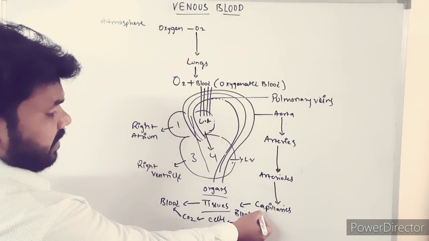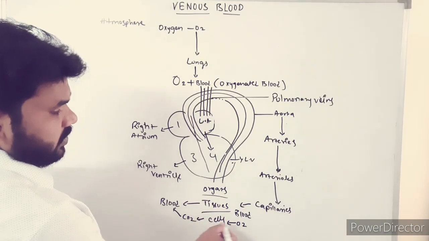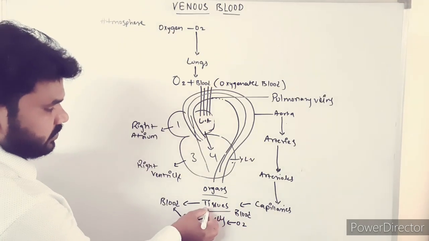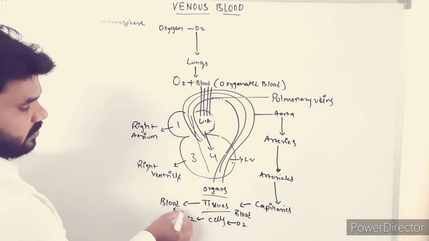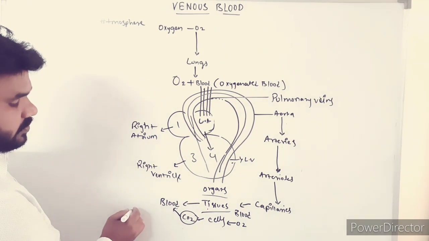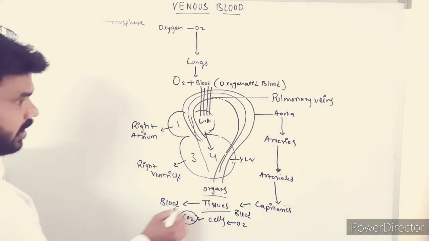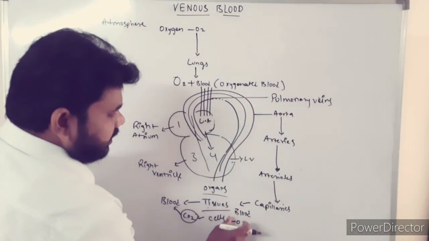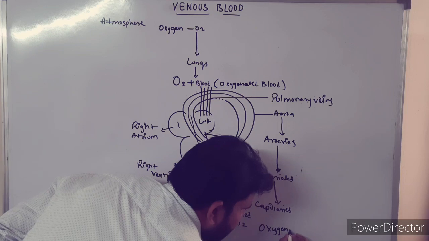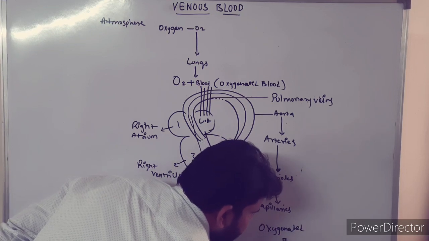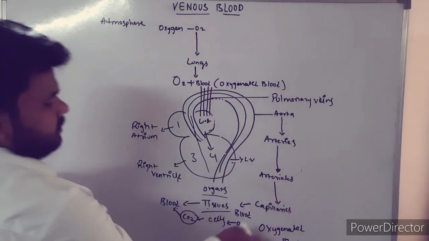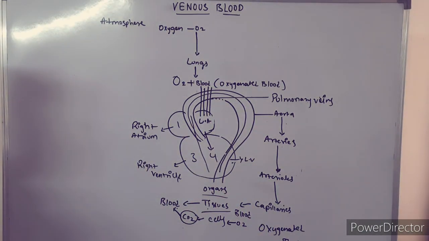So here, when these capillaries deliver the blood to the tissues, the oxygen present inside this oxygenated blood will enter into the tissues, and that blood will carry CO2 which is present inside the tissue. From here to here, this blood is called oxygenated blood.